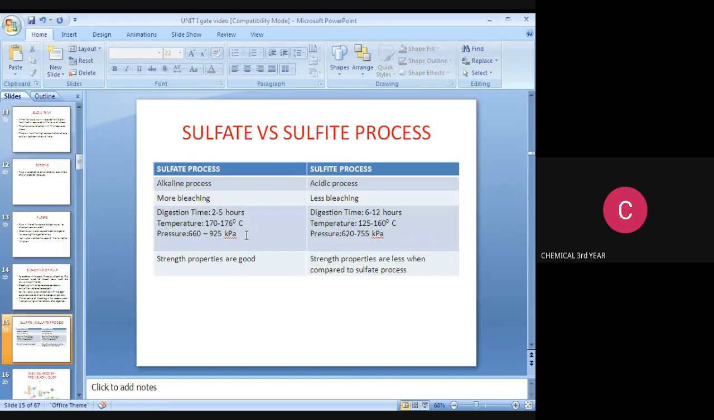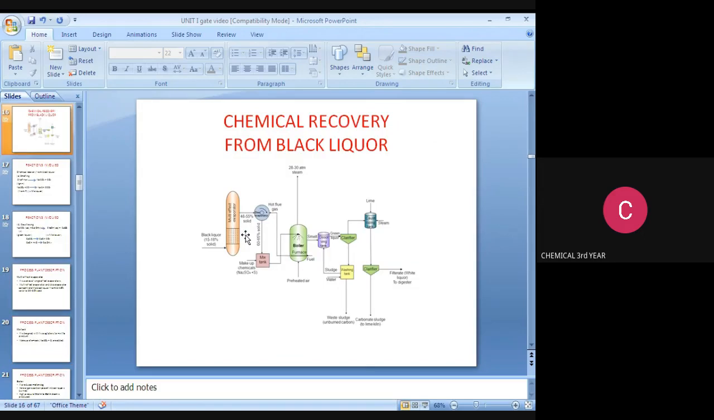Digestion time is 2 to 5 hours for sulfate and 6 to 12 hours for sulfite. Temperature is 170 to 176 degrees Celsius for sulfate and 125 to 160 degrees Celsius for sulfite. The pressure is 660 to 925 kilopascal for sulfate and 620 to 755 kilopascal for sulfite. The strength properties are good in sulfate. The strength properties are less in sulfite when compared to the sulfate process.